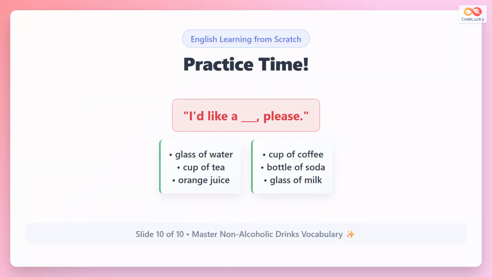Try to use this sentence to practice. I would like a blank, please. You can fill the blank with words like glass of water, cup of tea, orange juice, cup of coffee, bottle of soda, or glass of milk. Using these phrases will help you order drinks easily in English.